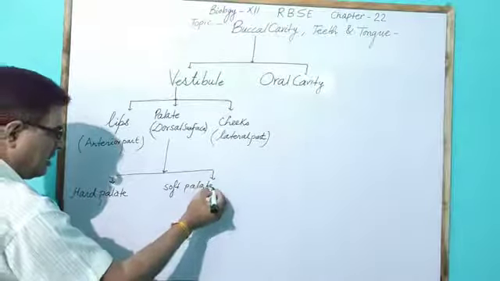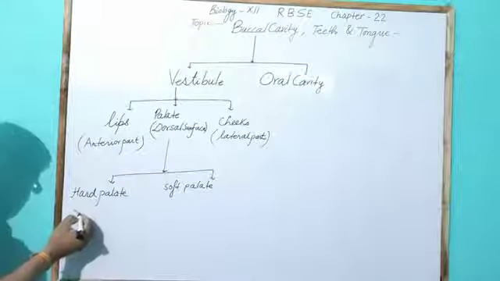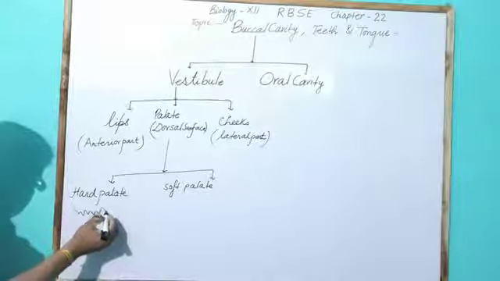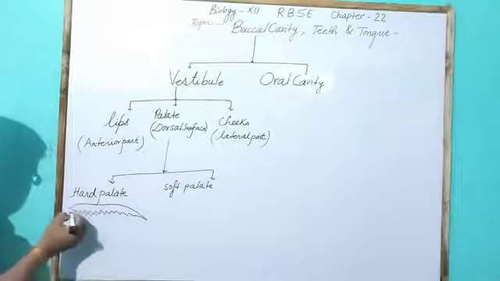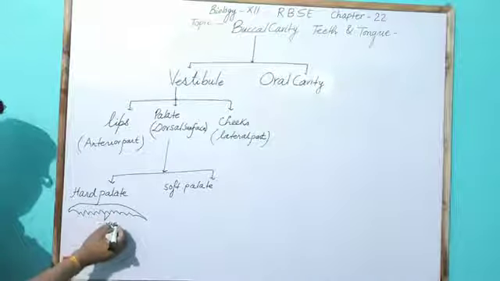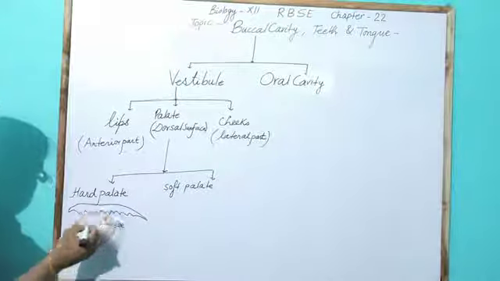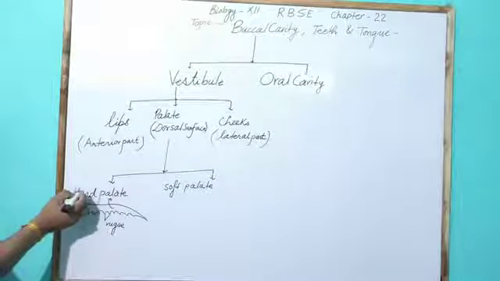In the hard palate there are folds, and these folds are called rugae. So if rugae are present, it is called the hard palate.